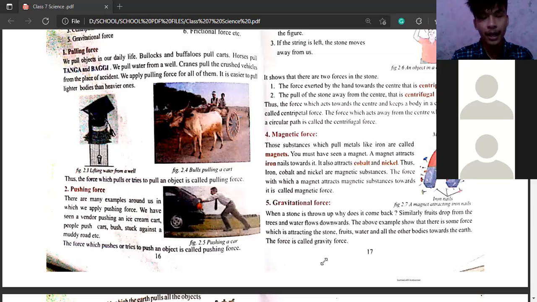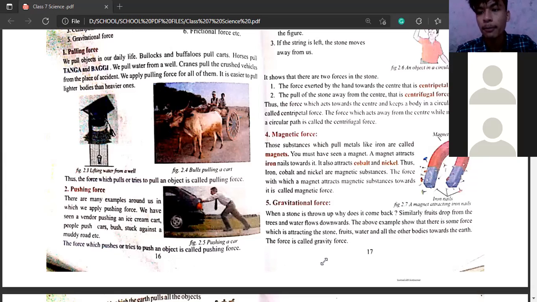We pull. In pushing, things get pushed, so in that we don't pull. Bulls will pull, that bull or ox, whatever, right? That will pull. I tell you the answer. The bulls pulling the plows, that is called pulling force.